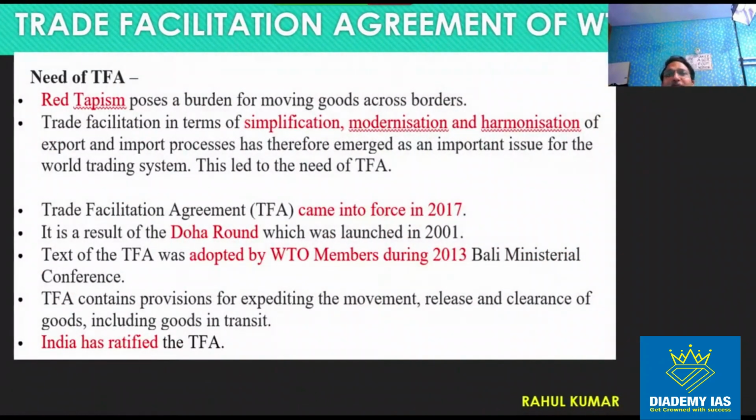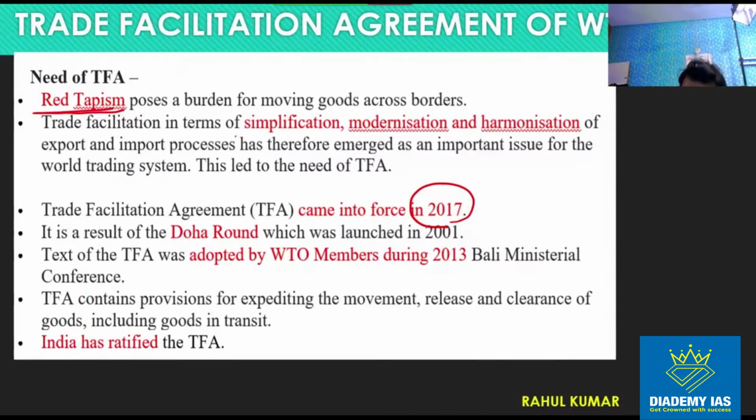Now, I told you something about the trade facilitation agreement of WTO, that when India was facing the problem of amber box subsidy regarding the MSP program, it signed the trade facilitation agreement. So this trade facilitation agreement is in force since 2017. The purpose is to minimize the red tapism, right?